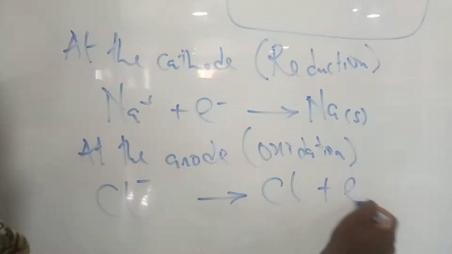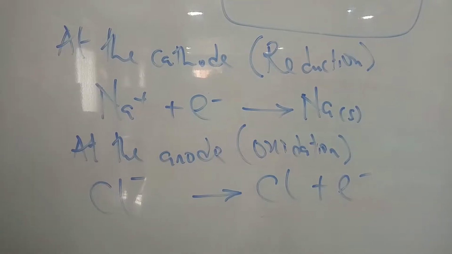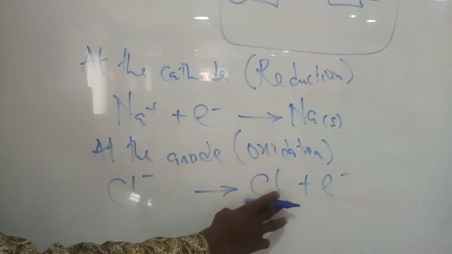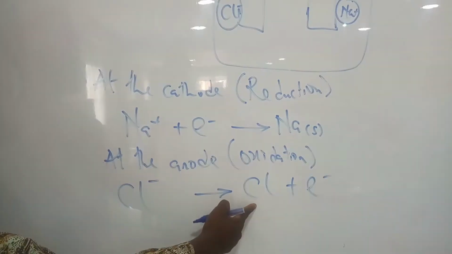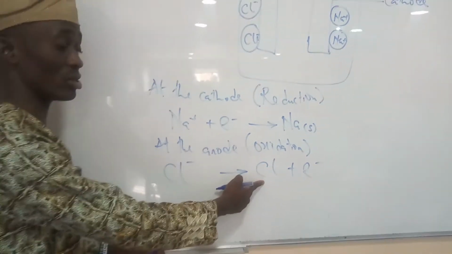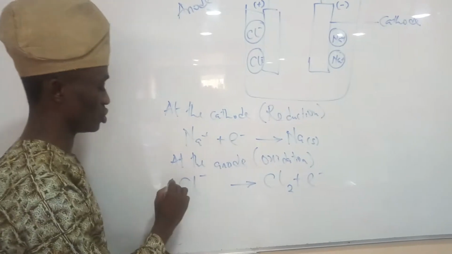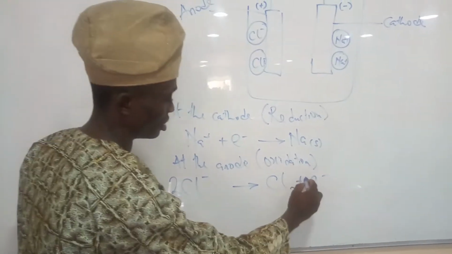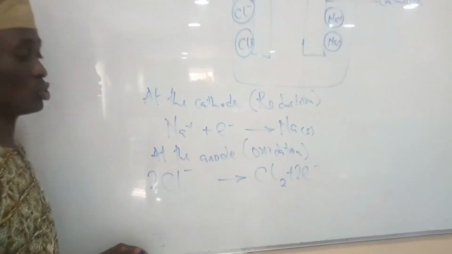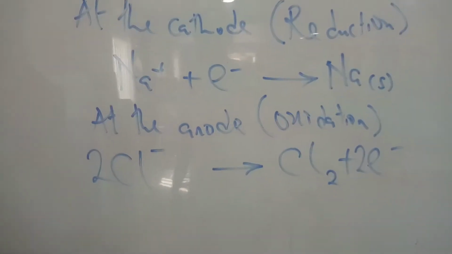But we all know that chlorine atom cannot stand on its own, being a diatomic element. So to balance this, I put 2 here, then I have 2 here as well.